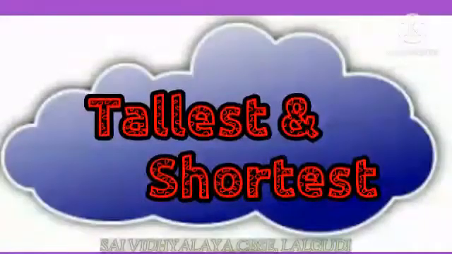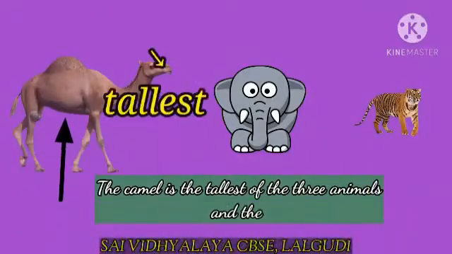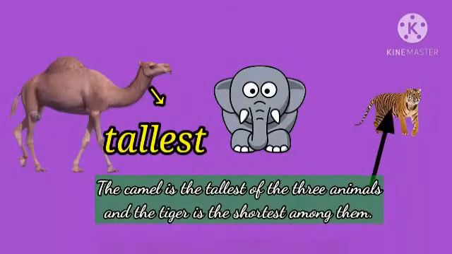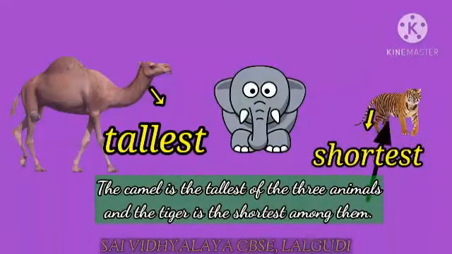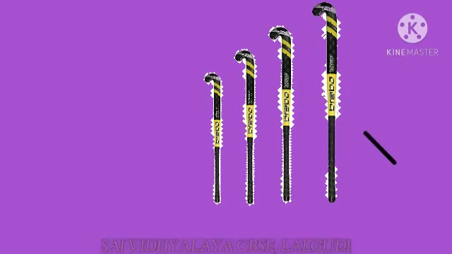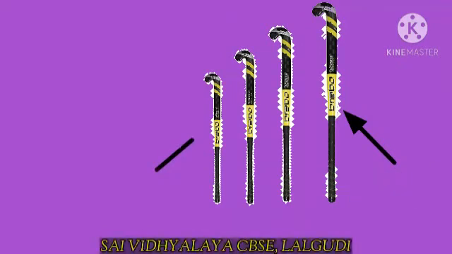Tallest and shortest. Here, the camel is the tallest of the three animals, and the tiger is the shortest among them. Similarly, among these four hockey sticks, this hockey stick is the tallest among these, and this hockey stick is the shortest among them.